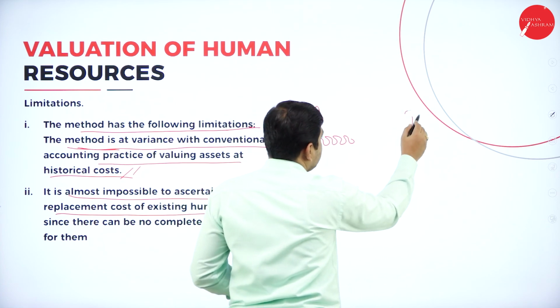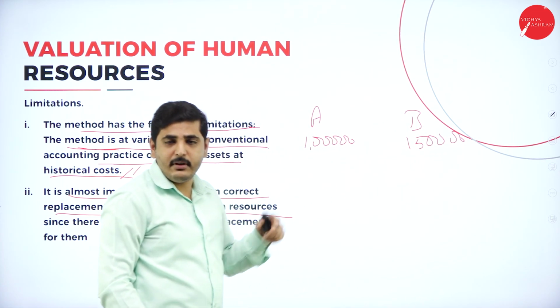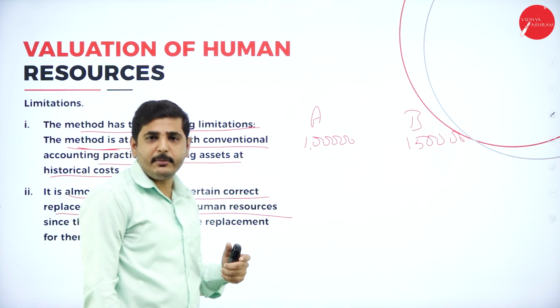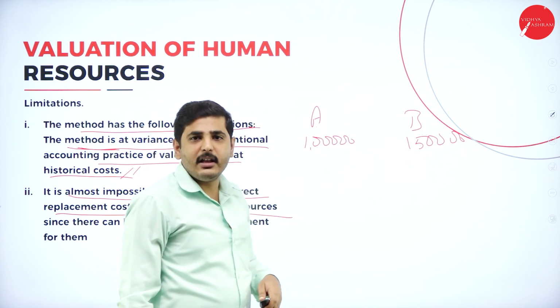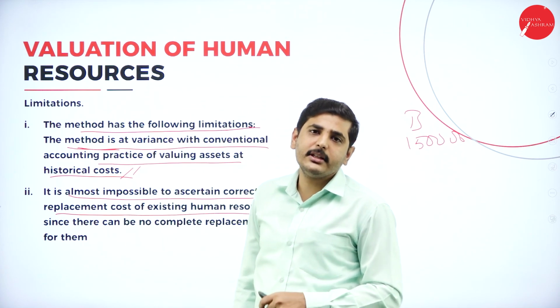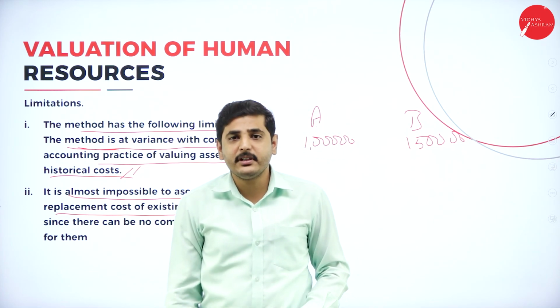But Mr. B is asking for 1,50,000 rupees for the same duty, though he does not have that much skill. So what is the replacement cost? We cannot bring the same type of person for the same salary.